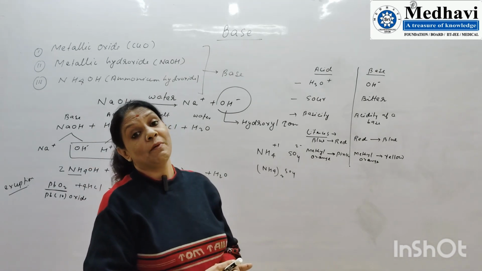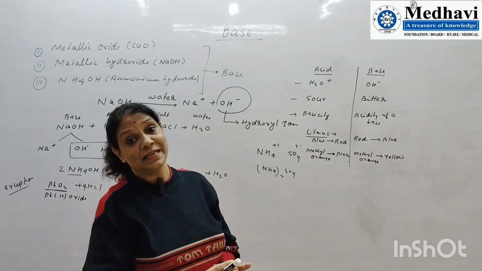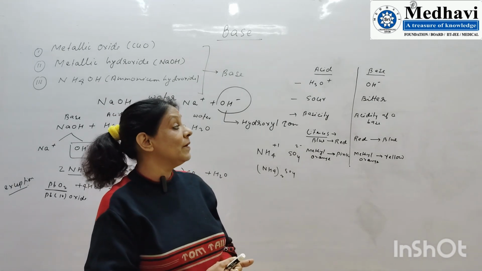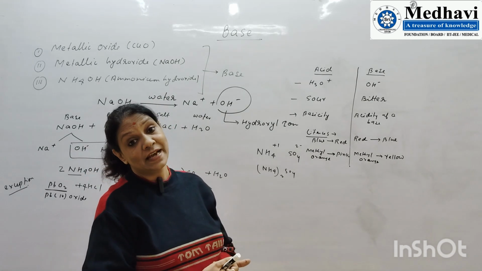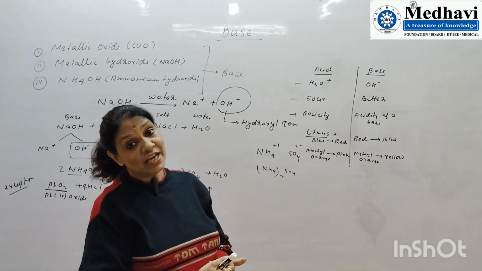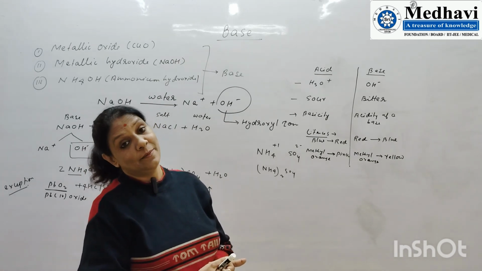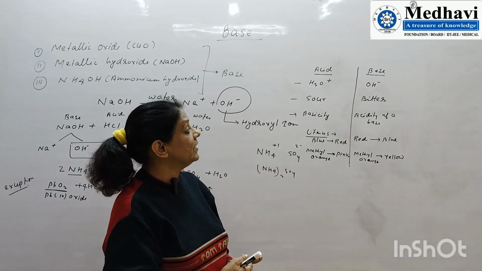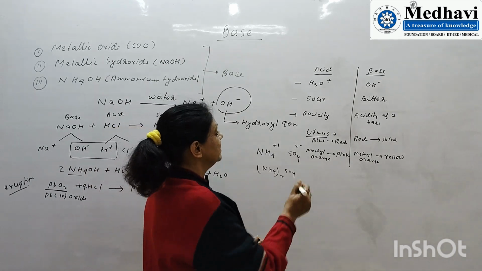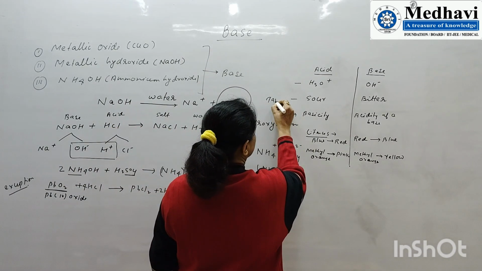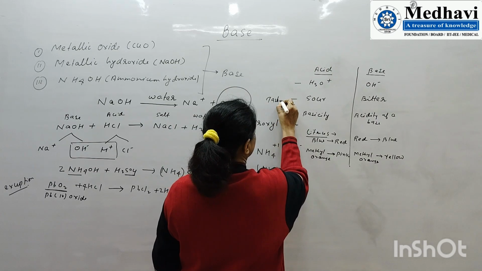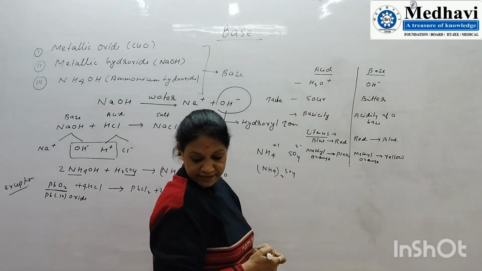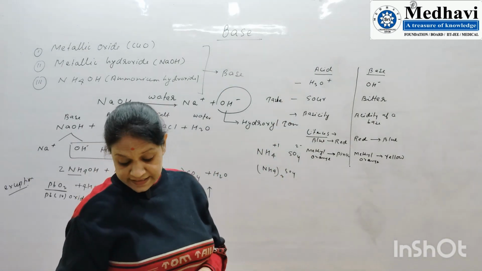Whereas if we are explaining a compound with the help of a reaction, with chemical changes, that is called chemical properties. So physically, acids are identified on the basis of taste and indicators.